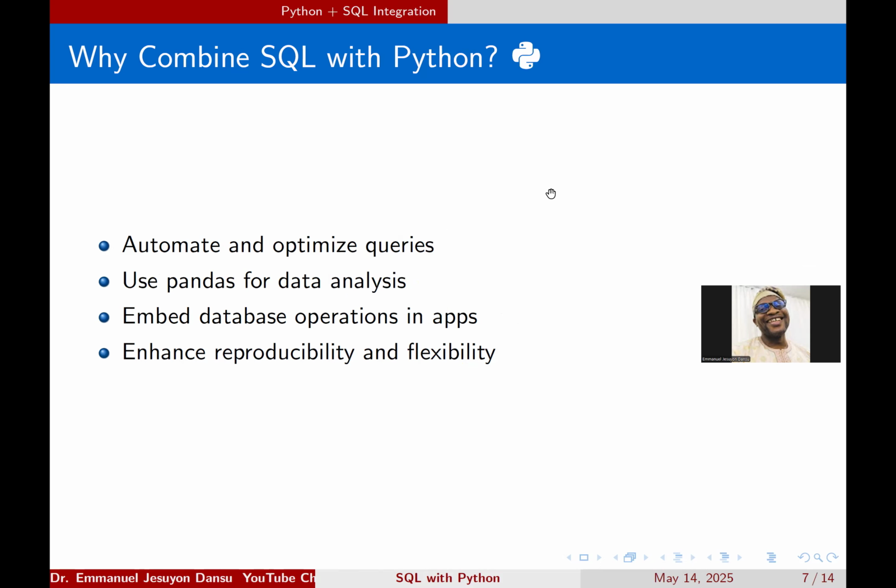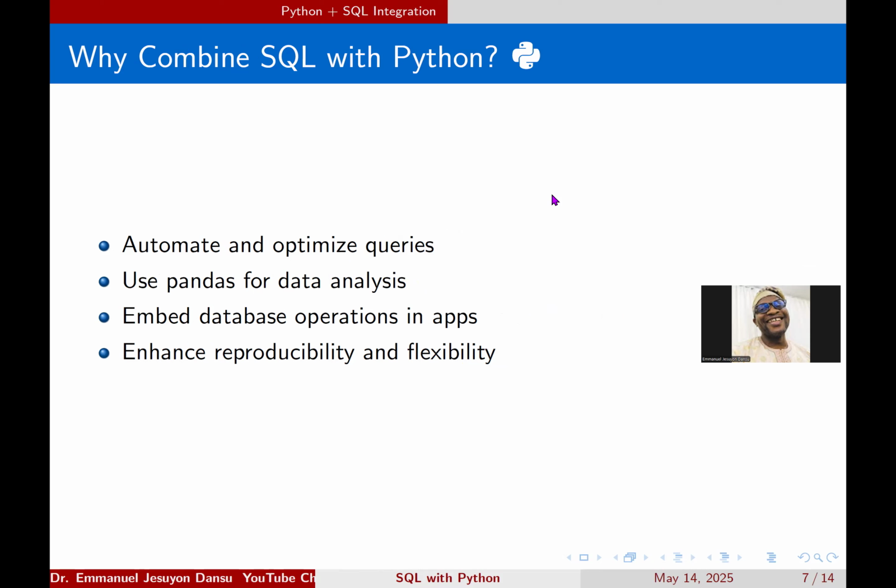Now, the question again is: why combine SQL with Python? Why do we need Python SQL integration? Well, one of the reasons is to automate and optimize queries. We can also use pandas for data analysis. We already know that you can get data from different sources in data analysis, right?